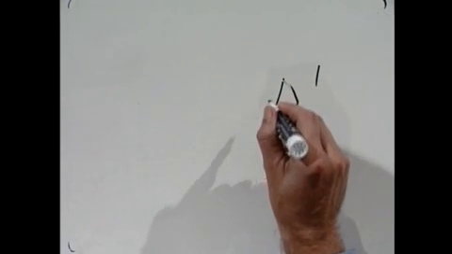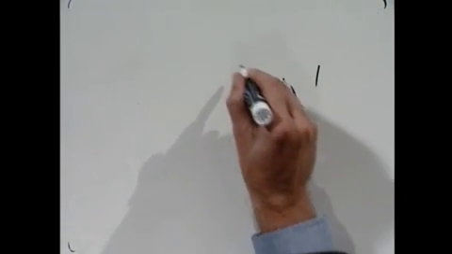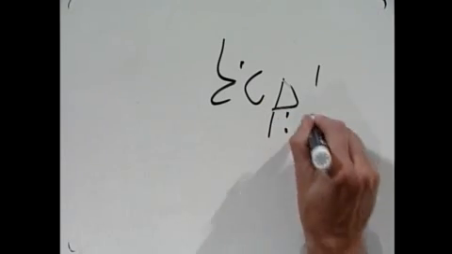Chapter 18, we now look at the imperfect and the volitives, and then we'll look at prohibitions with al and with lo. So the first thing we want to look at is the imperfect, and again this will be the Qal imperfect. This is also known as the yiqtol form, and again that comes from the 3ms form. Just like qatal went back to the 3ms form, so does this one. And so you get yiqtol, and that's your 3ms form as you see it, and so that's where that name comes from, yiqtol.